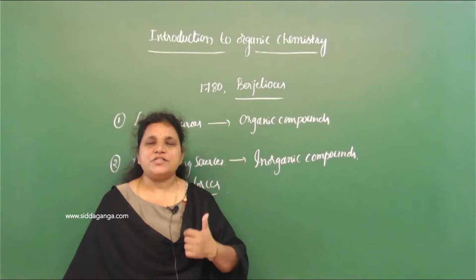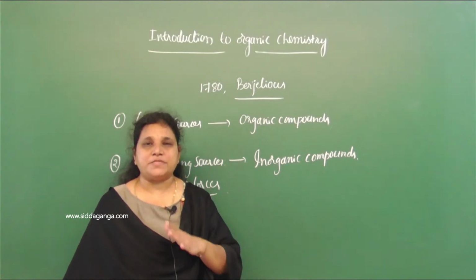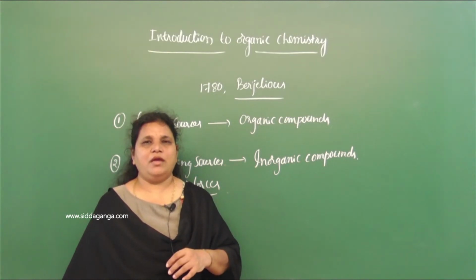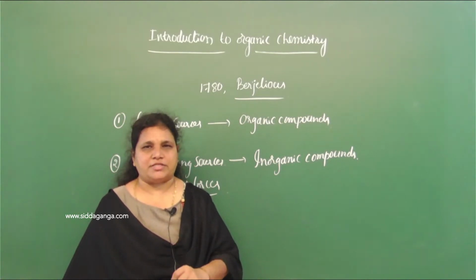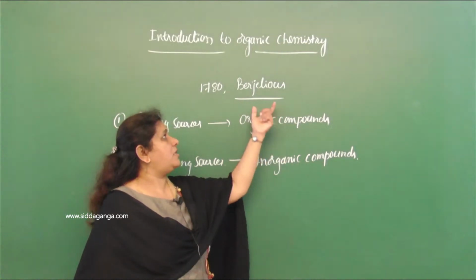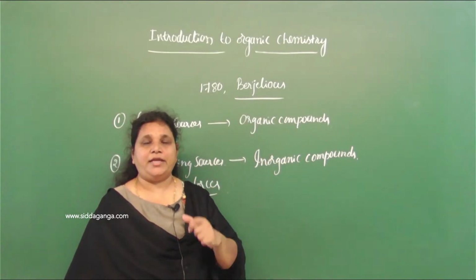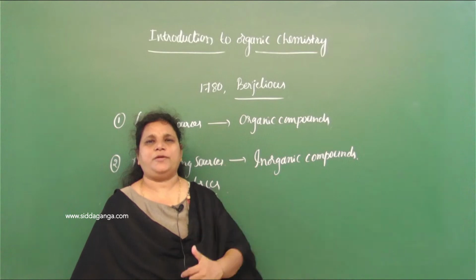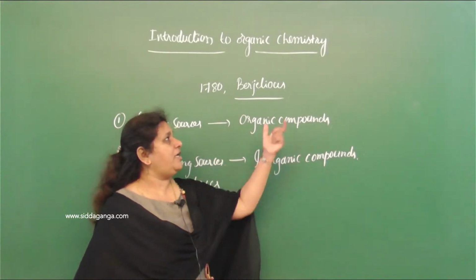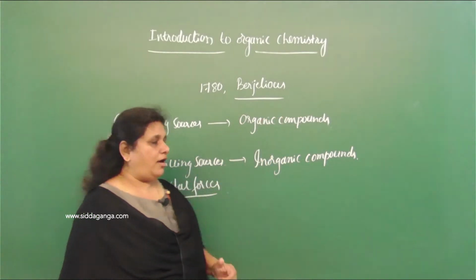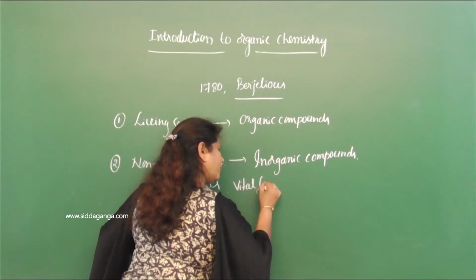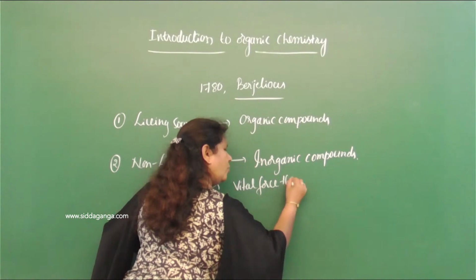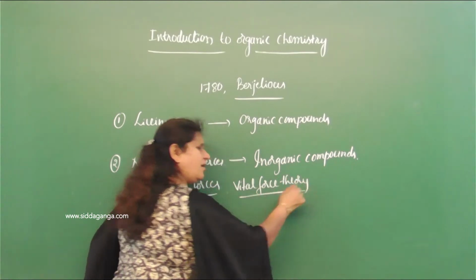That is, by an artificial chemical method in the absence of vital forces, it is not possible to prepare organic compounds in the laboratory. This concept of Berzelius leads to the theory called the vital force theory. Who proposed the vital force theory?